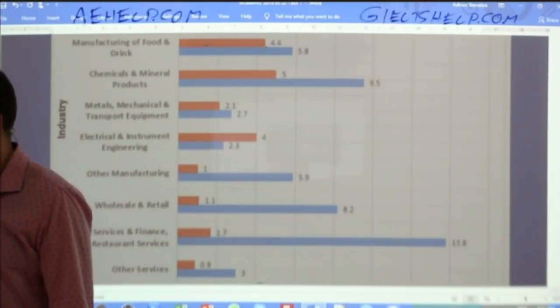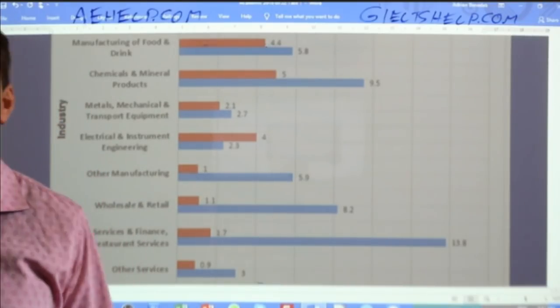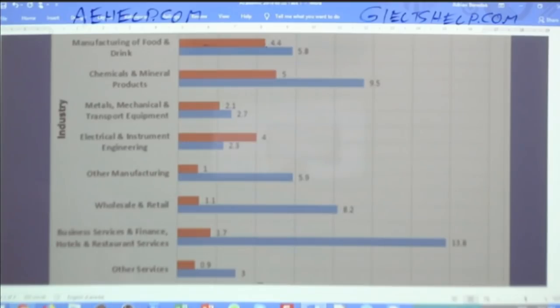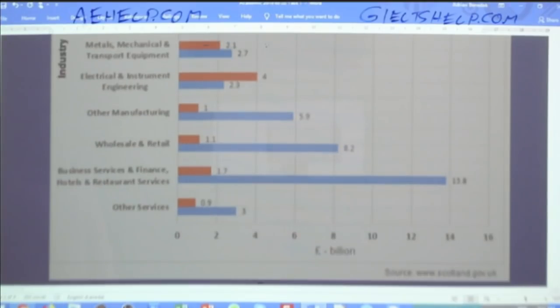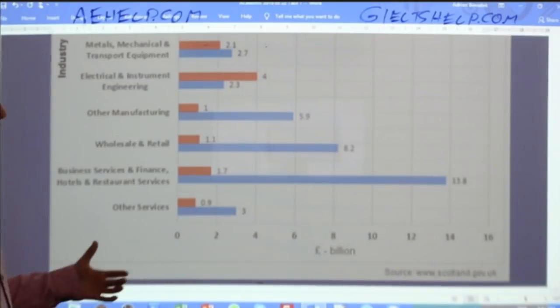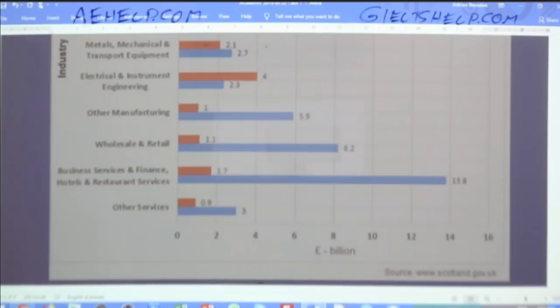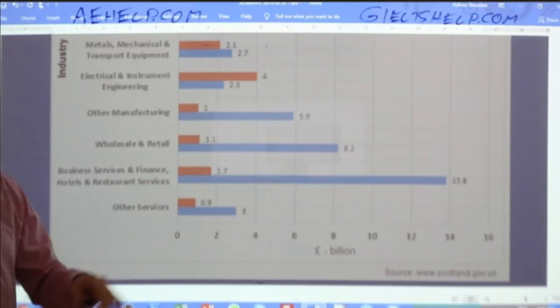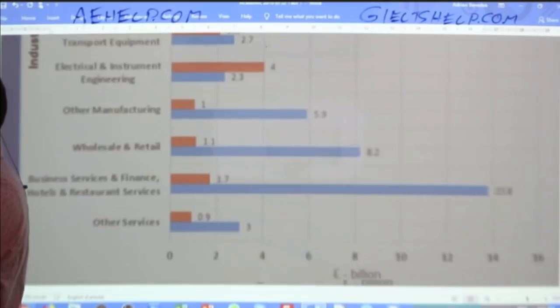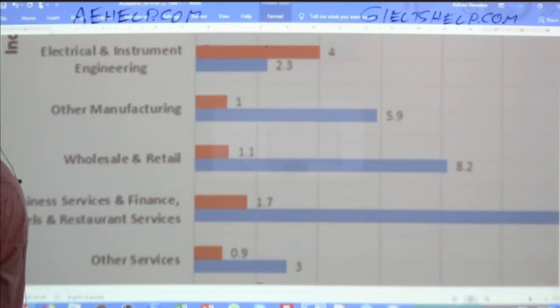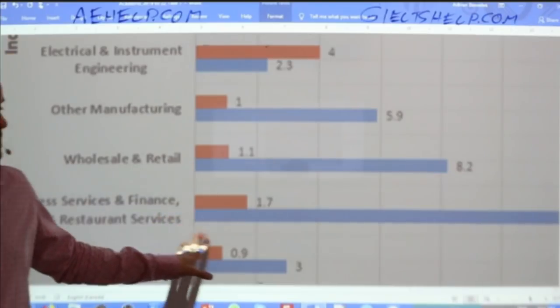Sorry I can't read everybody's attempt, but that doesn't mean you shouldn't try, so keep trying because I'll catch it next time, okay? All right, so everybody remembers what number 3 was? Point number 3 was the highest grossing industry. What was the highest grossing industry? Business, services, and finance. Now, I'm not going to write out all this information. So it says business, services, and finance, hotels, and restaurant services. You don't need to write all of that, okay? So if you write just business, services, and finance, that's enough.